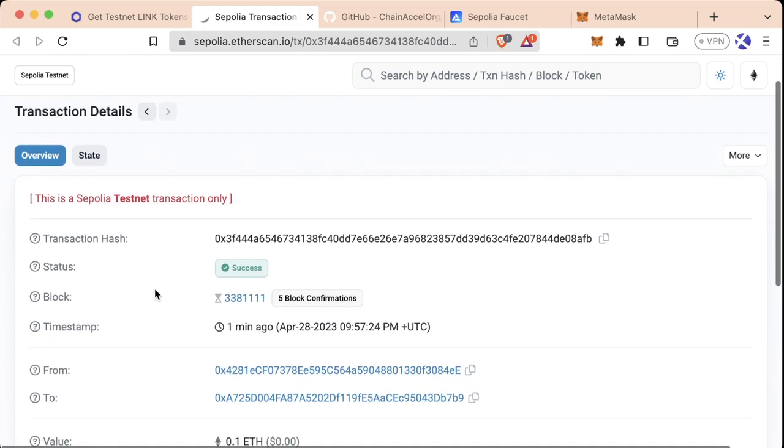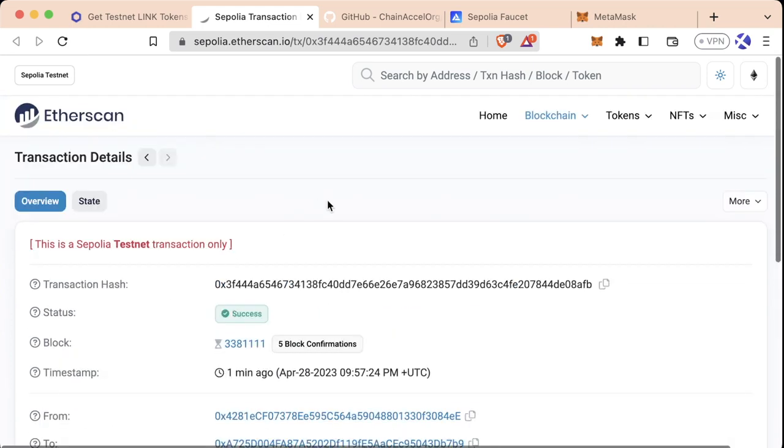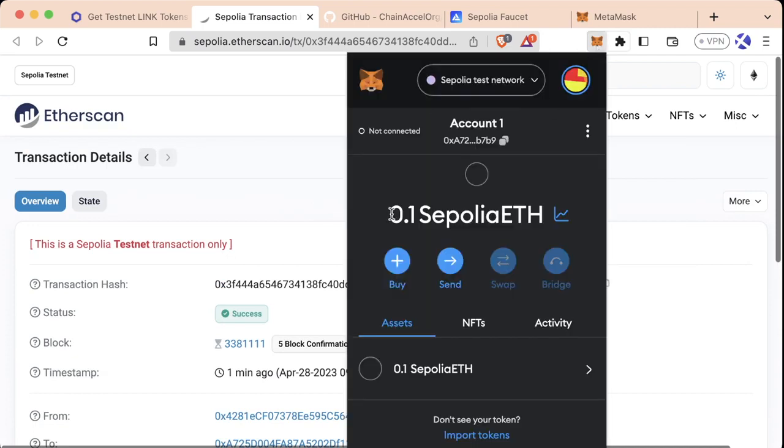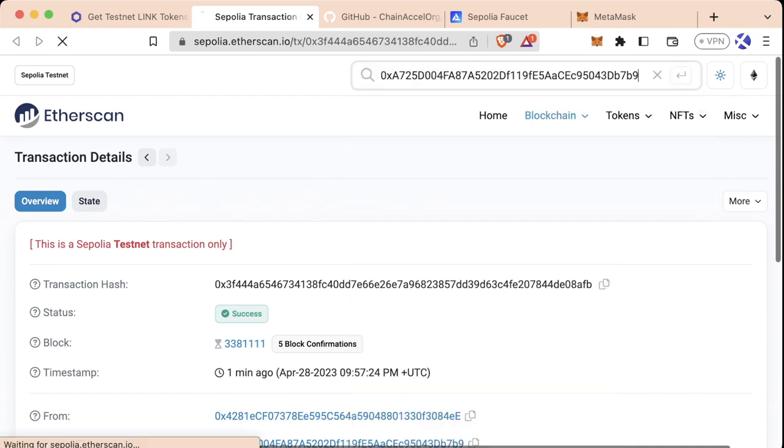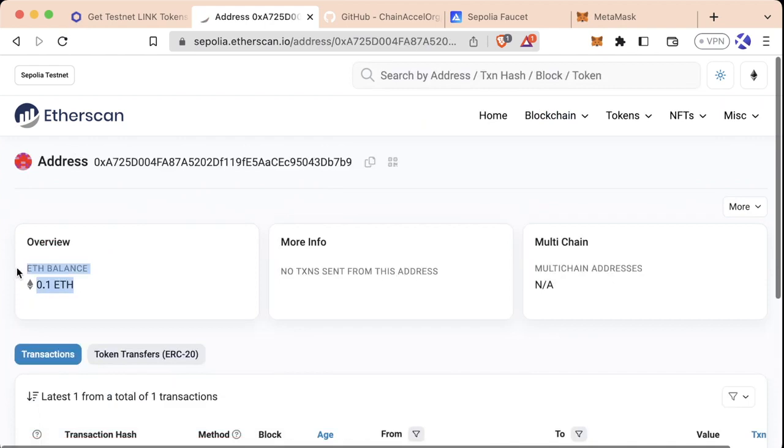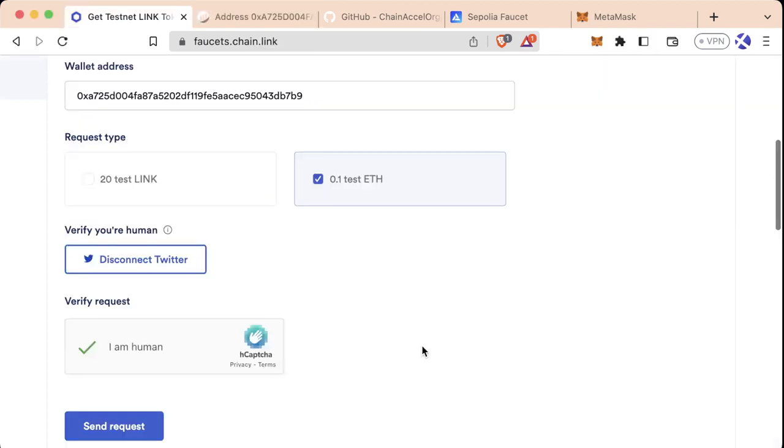And there's a ton of information here. But the most important piece is if we open up our MetaMask now, we can see we now have 0.1 Sepolia ETH in our account. And if we copy the address again, we paste it into here, we can see now we have a 0.1 ETH balance. You might have to wait several minutes for the transaction to finish going through.